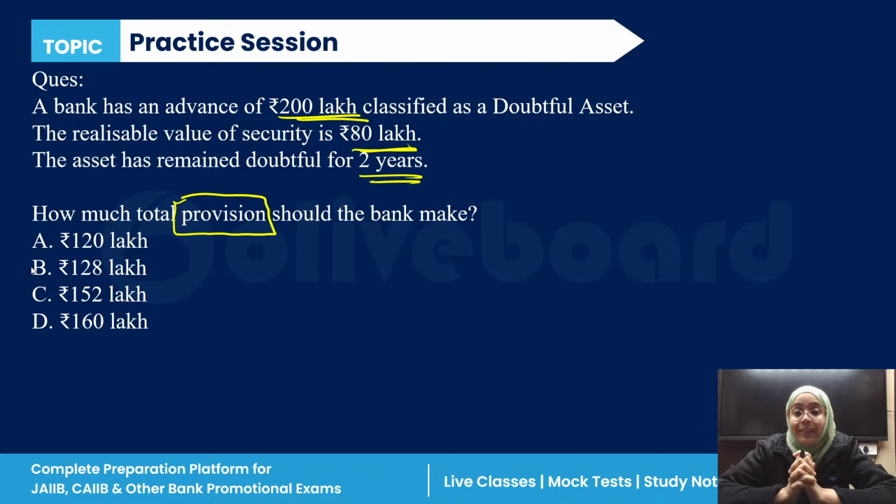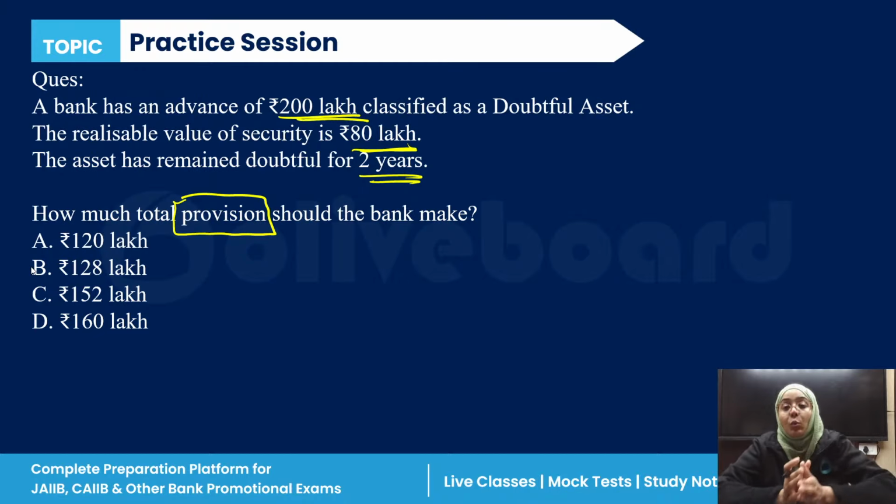Okay, now Anu is saying A, 120 lakh. Sneha is saying 152 lakh. And everyone else? Everyone else, kindly please answer this question. Kiran, I want an answer. And there are a lot of bankers watching this session. I want an answer.